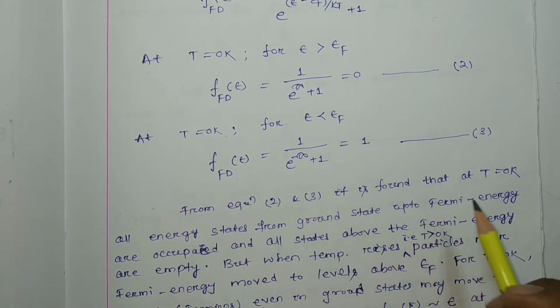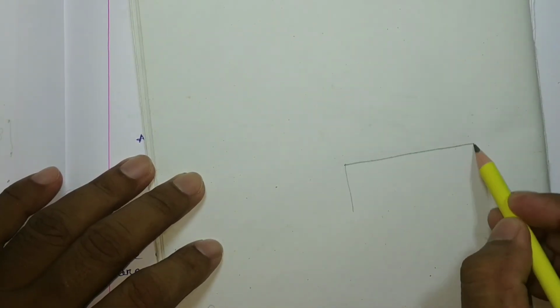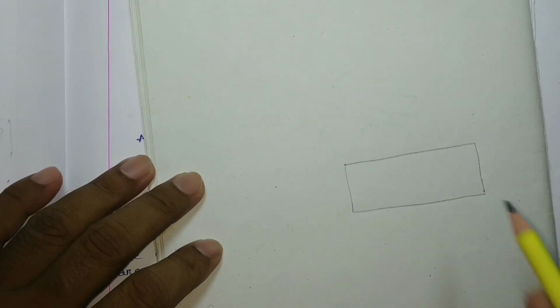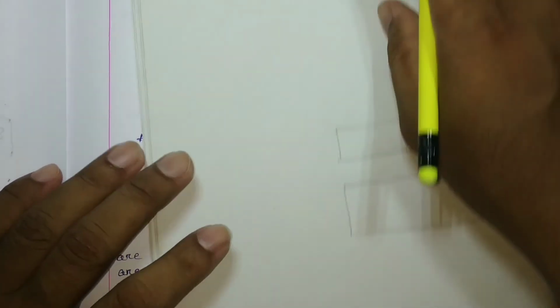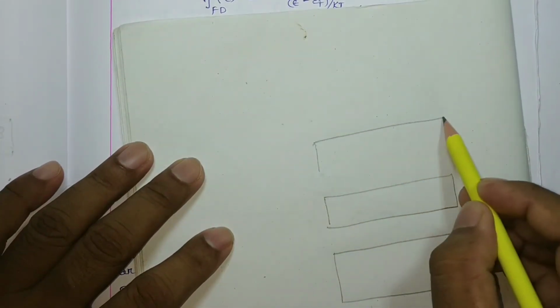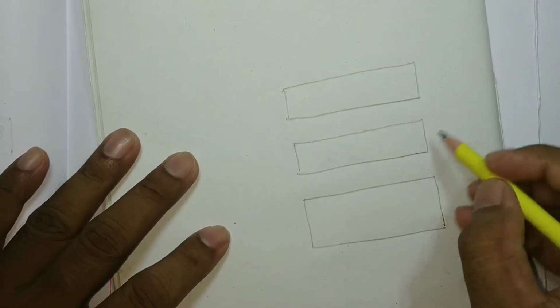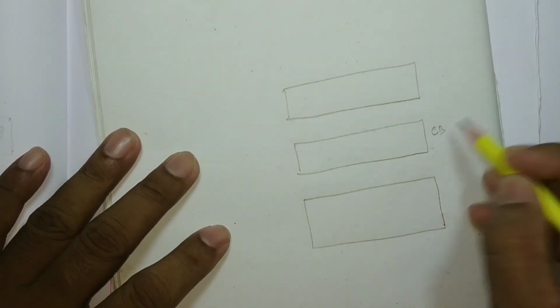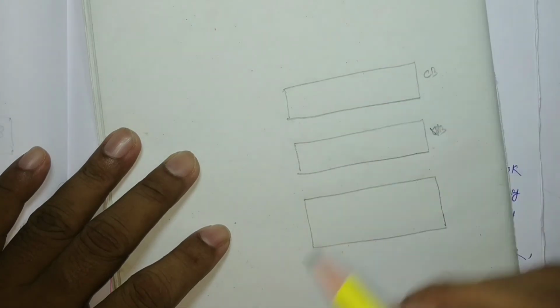What is the meaning of this? We have studied at plus 2 level that any kind of material, theoretically, is made up of bands. These are the bands. Up to this much is the valence band, and above the valence band is the conduction band.